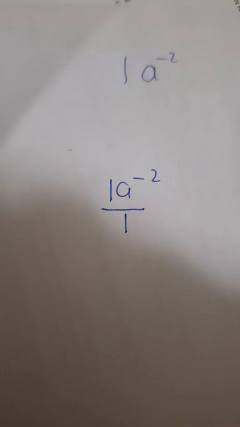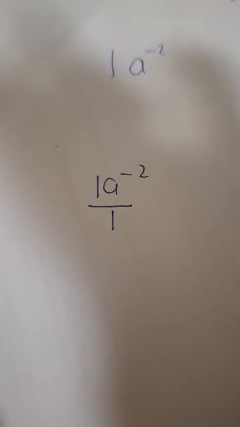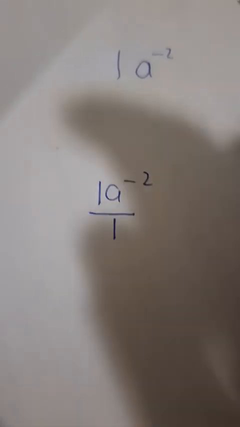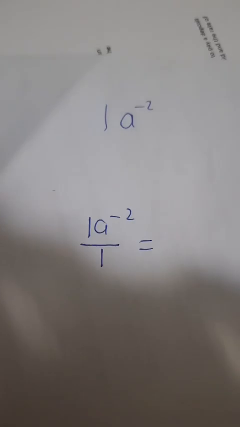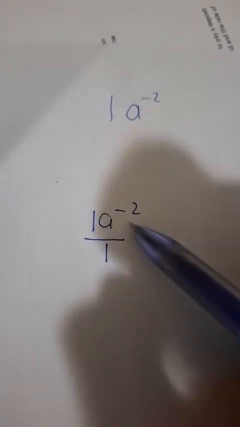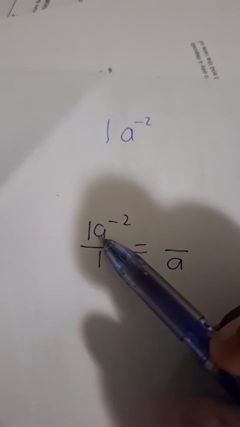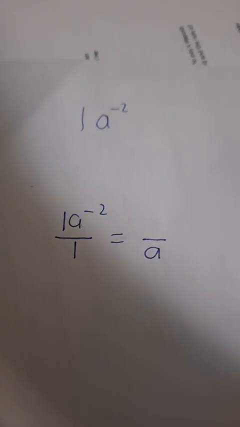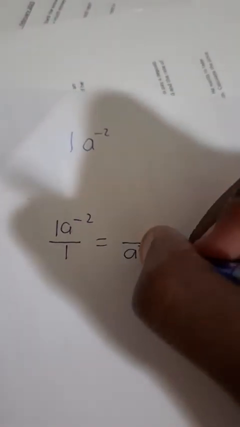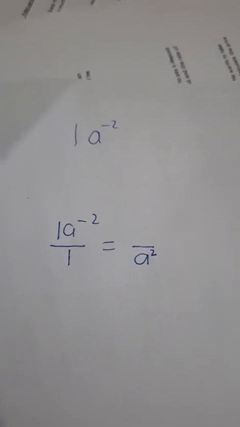So what did I say in that statement that helps us understand what happened as we write the answer? So in other words, we said when a base is raised to a negative exponent, what happens? The variable base does what? It changes position. It was in the numerator. Now it is in the denominator. Changes position. Then the exponent changes. So from negative 2, the exponent becomes positive 2.